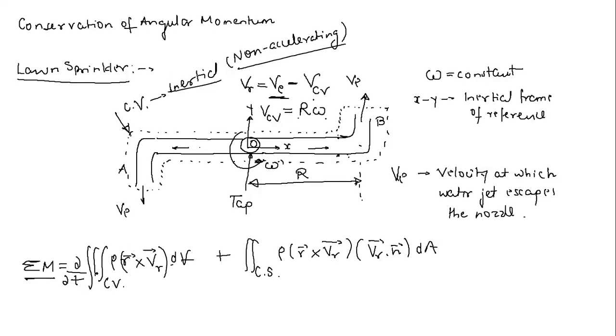First of all, what should be the value of this? Okay, let us think about this. So I am taking this as 0. I am assuming that VR is invariant with respect to time. That means the velocity of the water jet relative to the control volume, that is VE minus R omega, is not going to change with respect to time. This is a very important assumption.